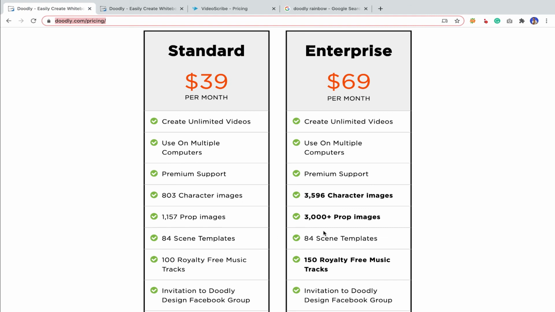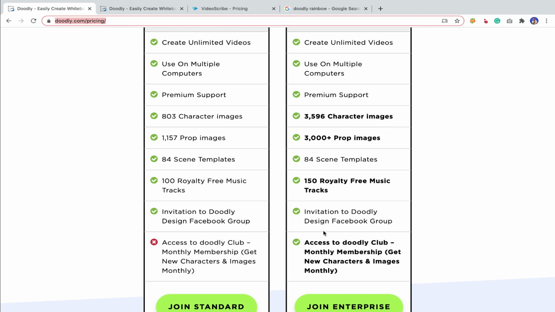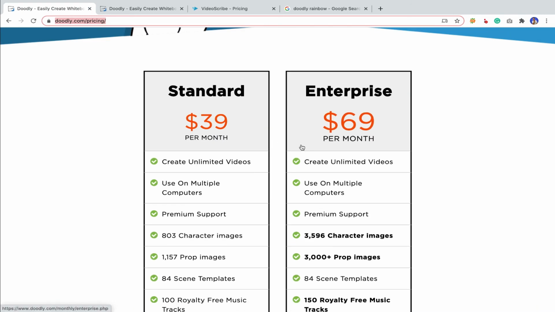Here you are getting more characters and prop images. And honestly, if you are purchasing Doodly, I recommend you upgrade to the enterprise plan, because these are really necessary. If you haven't upgraded, then later on you will definitely upgrade, and it will cost you a lot more money. But still, with these 2 payments, 67 plus 97, you cannot create colorful videos. All your videos will be black and white.